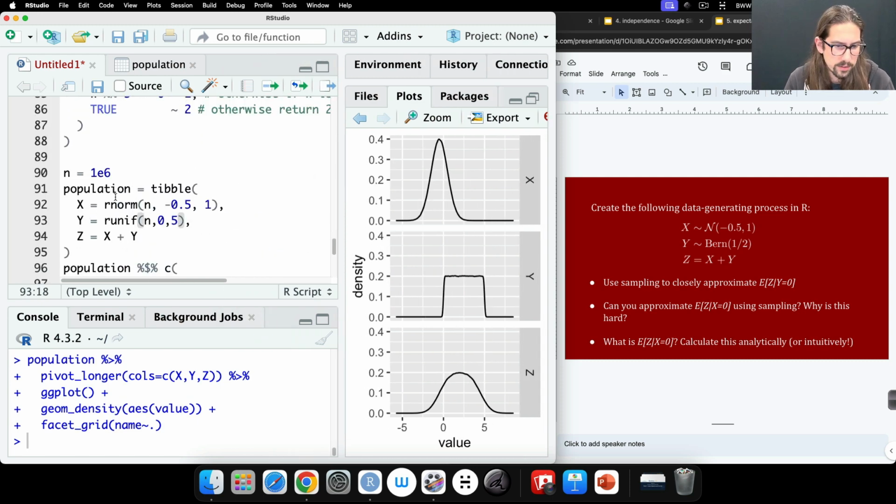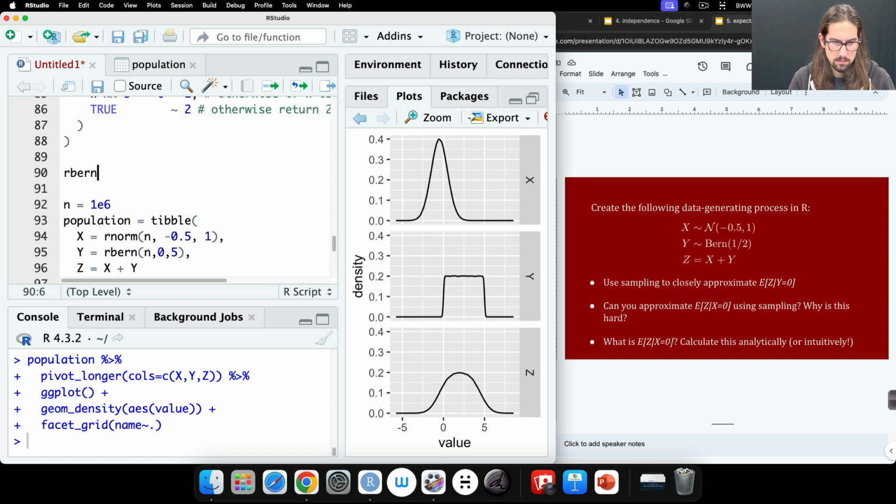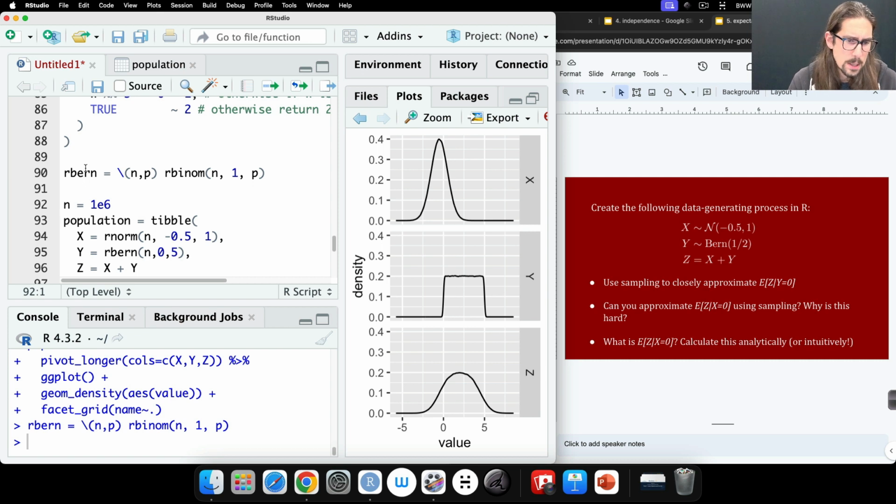Oh, okay, so it's not exactly the same. This was uniform, and now I have Bernoulli. So I need to define that. What is this?